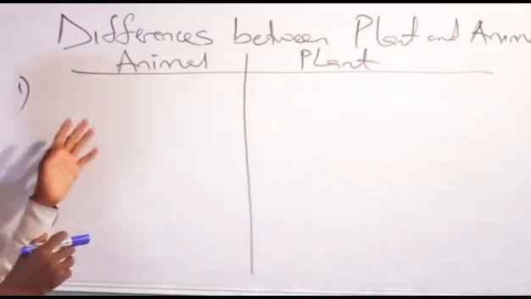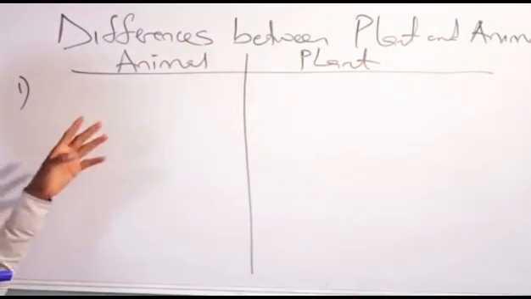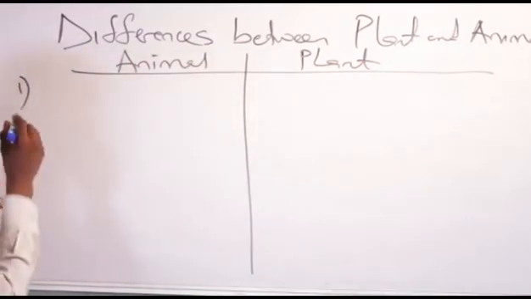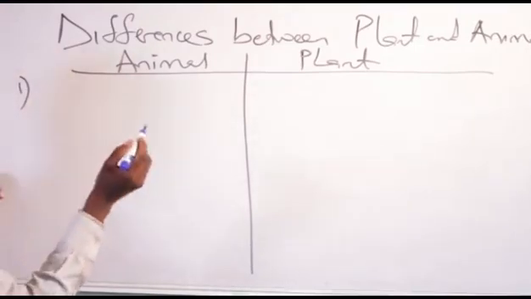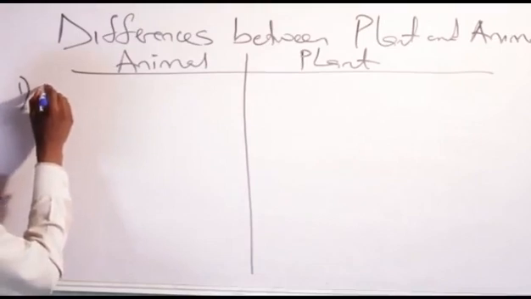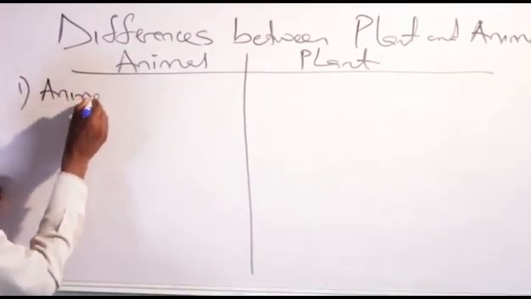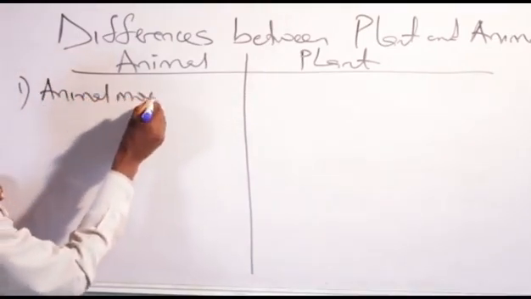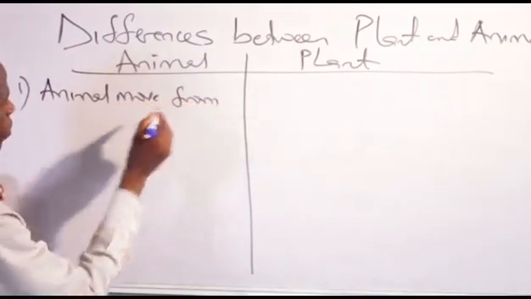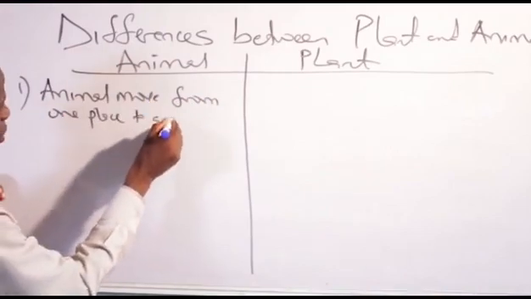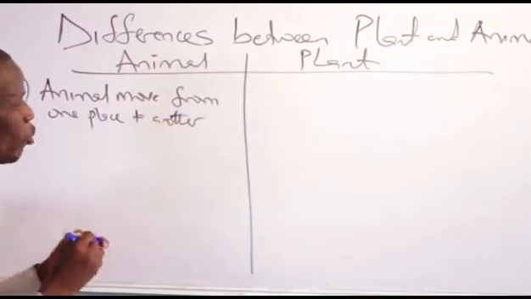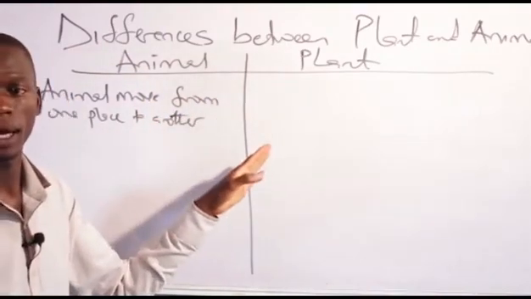The differences between plant and animal. One of the differences between plant and animal is movement. Animal can move from one place to another. Why movement in plant is fixed?